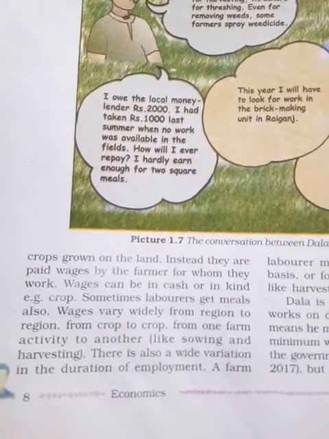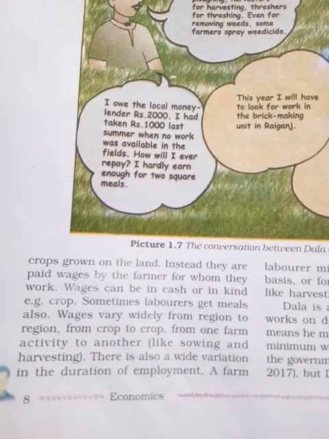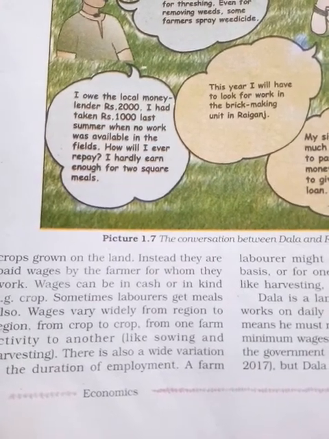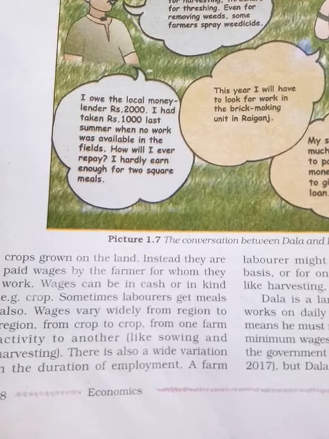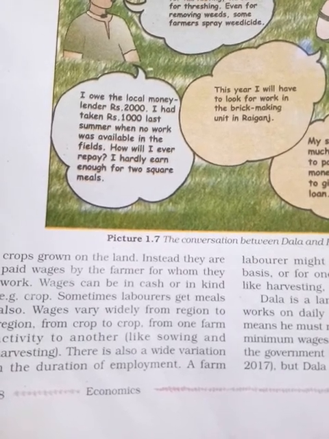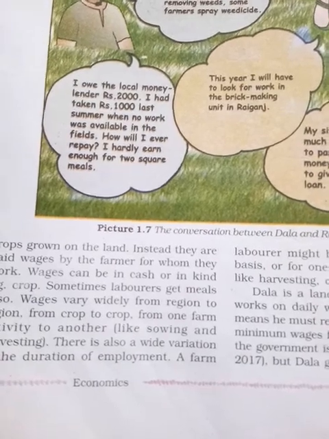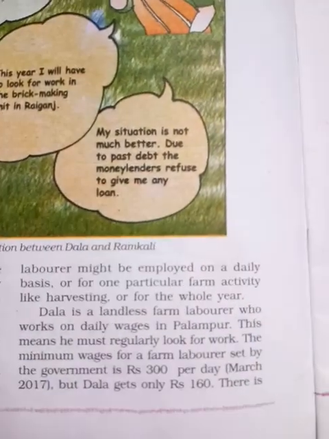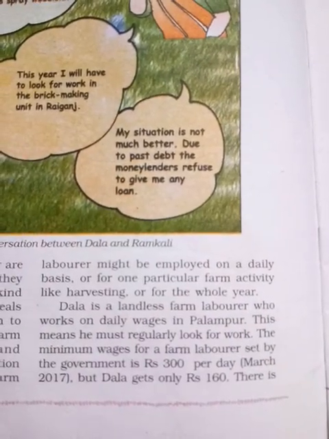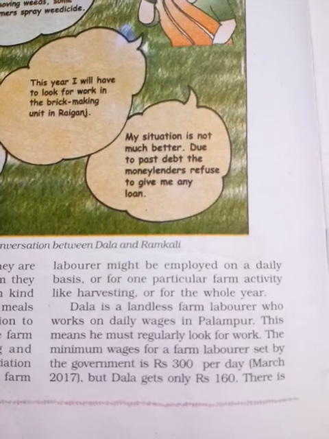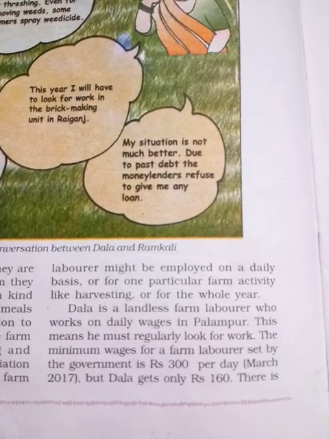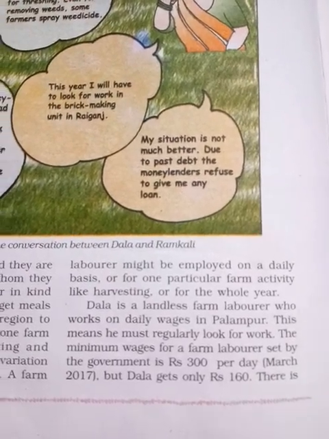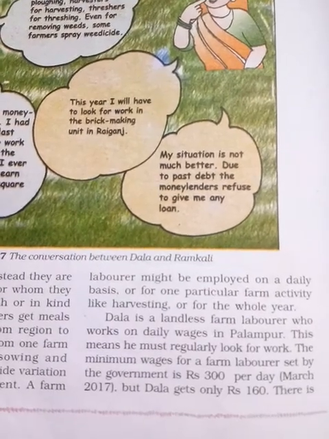Look here, there is also a wide variation in duration of employment. That means throughout the whole year they are not getting jobs. Only during harvesting and sowing time they get work. Out of 12 months, only a few months they get jobs. A farm laborer might be employed only on a daily basis, for particular farm activities like harvesting, or for the whole year.